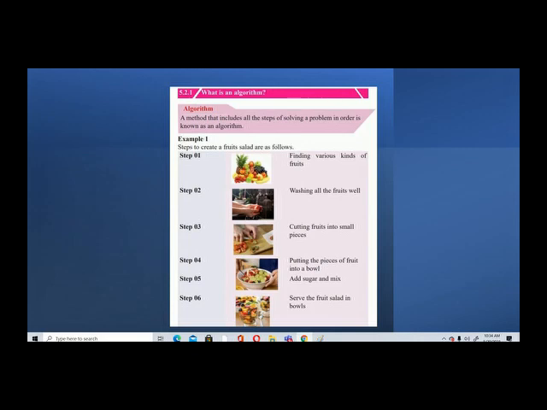Step 1, finding various kinds of fruits. Then step 2, washing all the fruits well. Then step 3, cutting fruits. Likewise you go on and on, step 4, 5, 6. When you write in this manner, stepwise, you call it an algorithm. That is an algorithm.